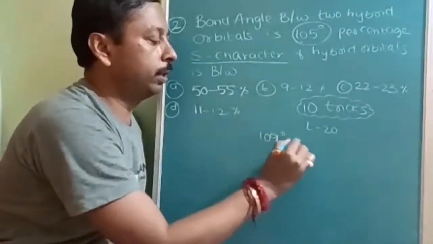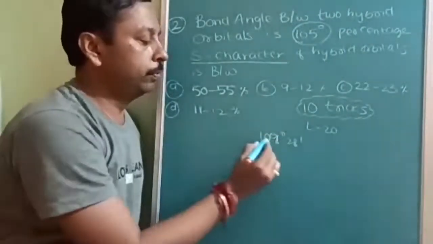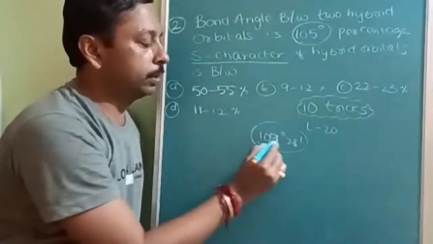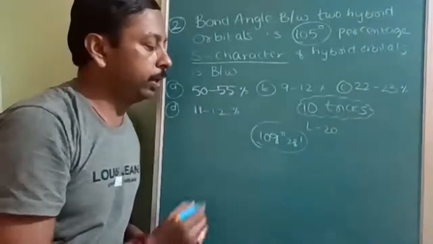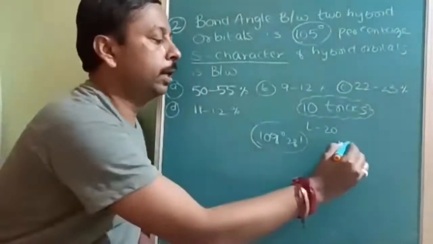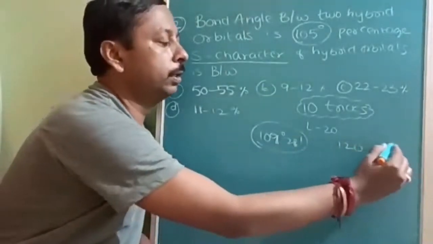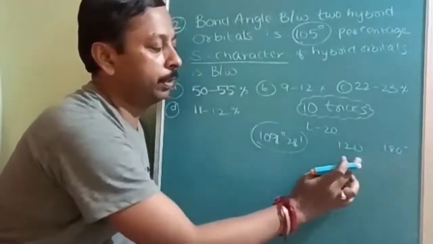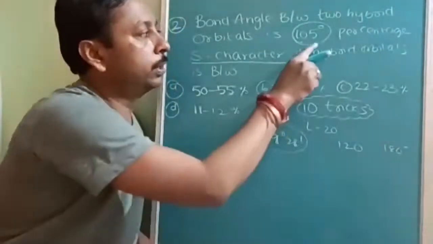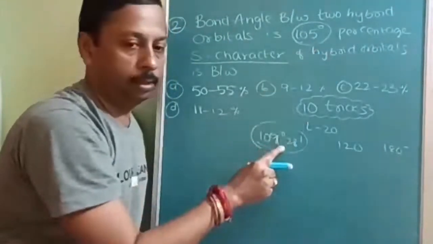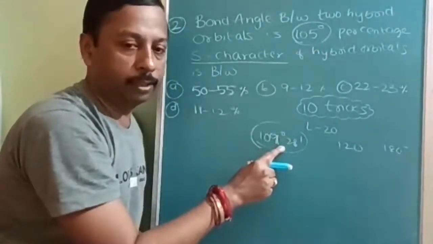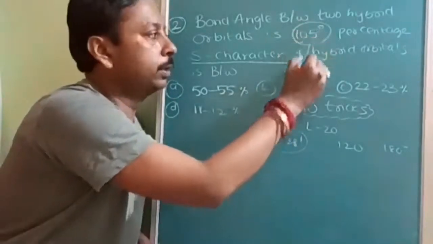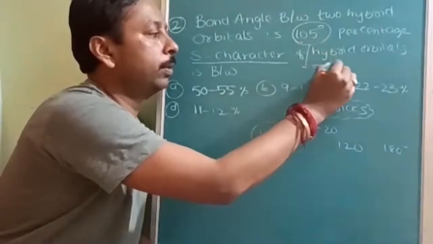109 degree 28 minutes. Okay. So once regular hybridization, the bond angle is 109 degree 28 minutes. After this 120, after this 180. Bond angles of SP, SP2, SP3. So this number is nearby 109 degree 28 minutes. That means this hybridization corresponds to SP3 hybridization.